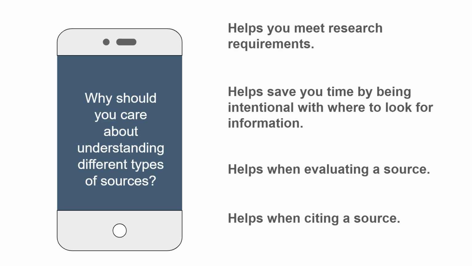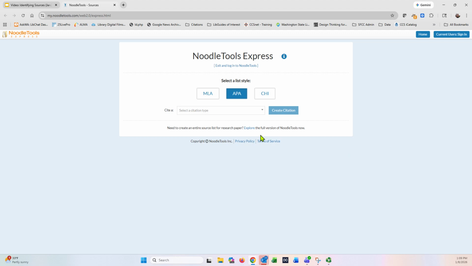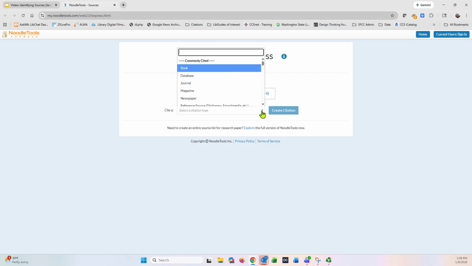Fourth, it helps when citing a source. You need to know the source type to use the correct citation formula. Even citation generators ask you for the source type. Here's the example from Noodle Tools Express Citation Generator. Cite A, select a citation type. That means source type, and they have a lot of options here for you.